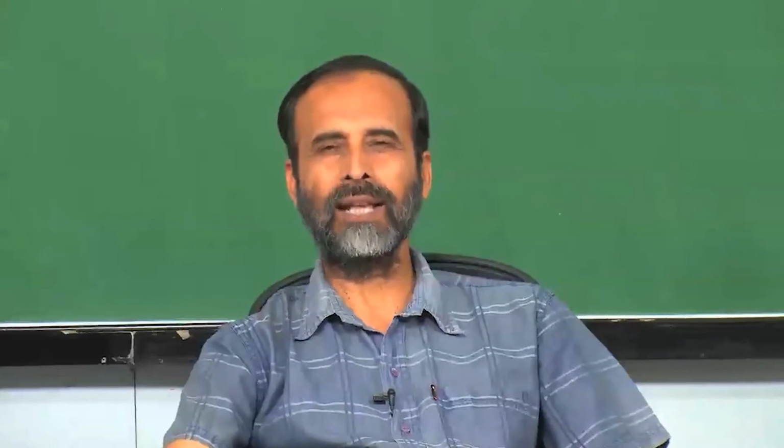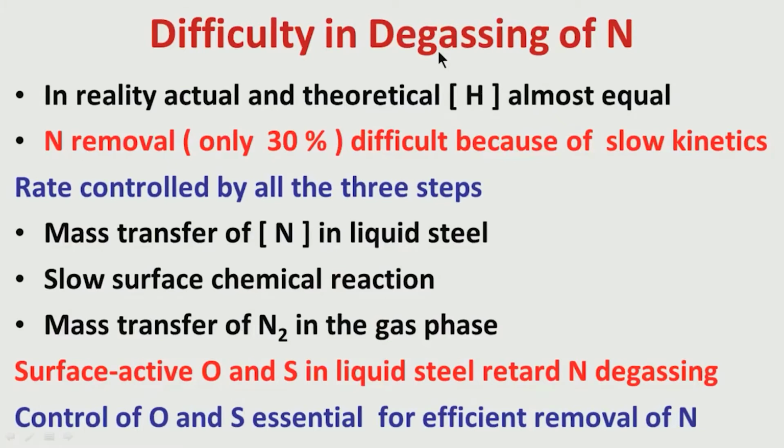That means transfer of sulfur from liquid steel to slag will be faster when we have a low amount of soluble oxygen in liquid steel. I have already discussed this aspect just a few minutes back. Now, when a good amount of deoxidation is there, then a good amount of desulfurization will be there. When both of these are complete, that means we have very low oxygen and sulfur in liquid steel, then only we should go for degassing, and then we can get a relatively better amount of degassing of nitrogen.